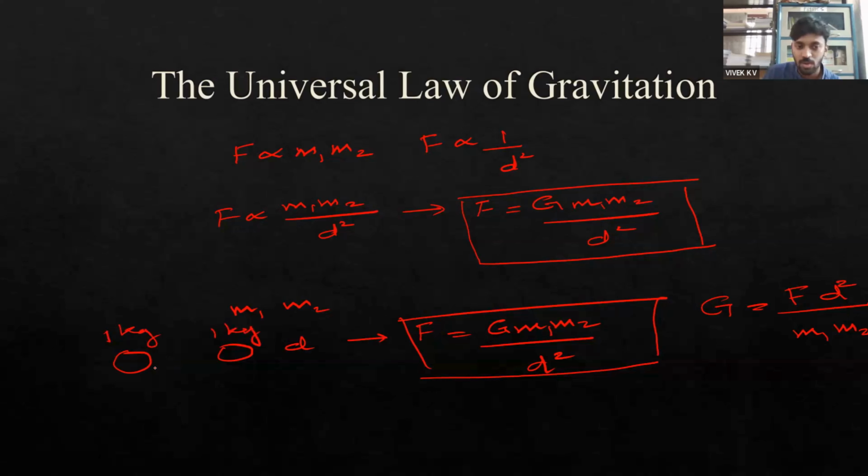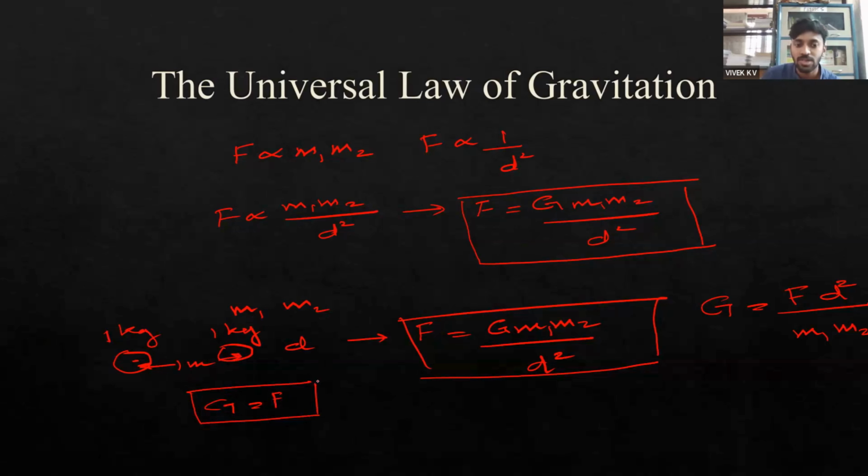If we have two masses of 1 kilogram each, placed at a distance of separation of 1 meter, unit distance of separation, then there will be a certain amount of force acting between the two. So the universal gravitational constant G is equal to F in this particular case when we substitute the values. Distance of separation is 1 meter and the masses are 1 kilogram and 1 kilogram.